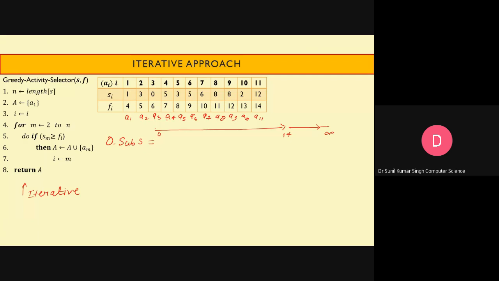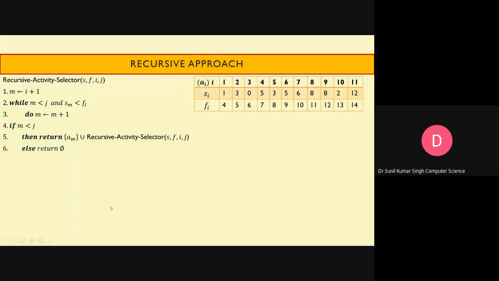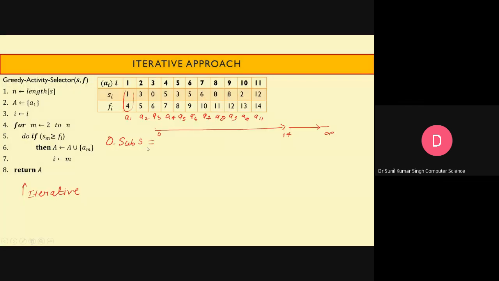Here we are having only 11 activities, so we have to think in terms of 0 to 14 only. So look at the very first activity, A1, it can be scheduled.